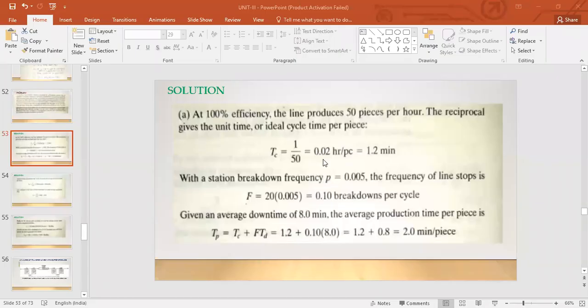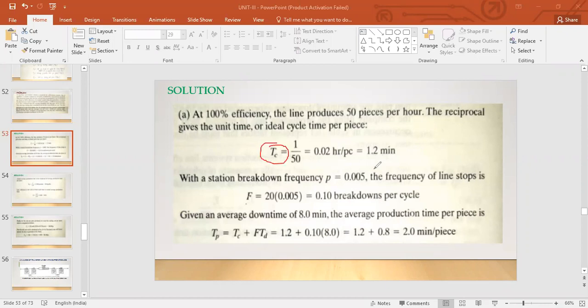Okay, so that's how you get the ideal cycle time. Reciprocal of production rate, and then hours converted into minutes, multiplied with 60. 1 hour is 60 minutes. The hour is in the numerator, so that gets multiplied with 0.02. Therefore we have 1.2 minutes as the cycle time.